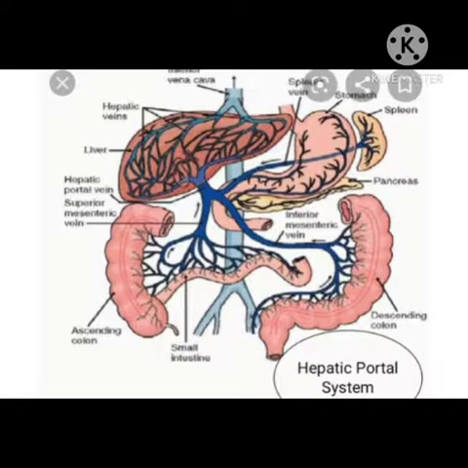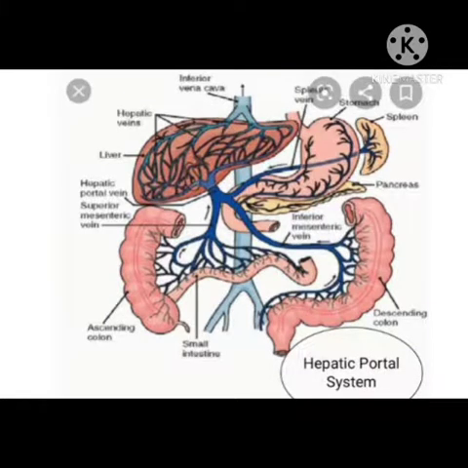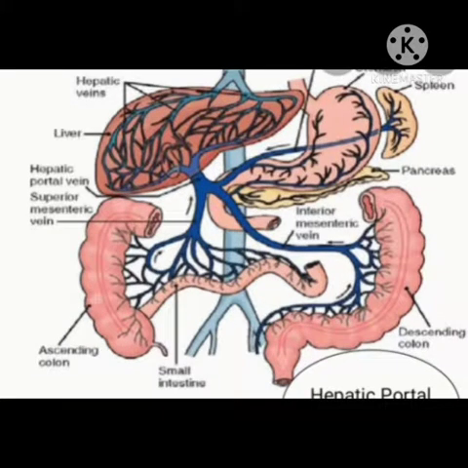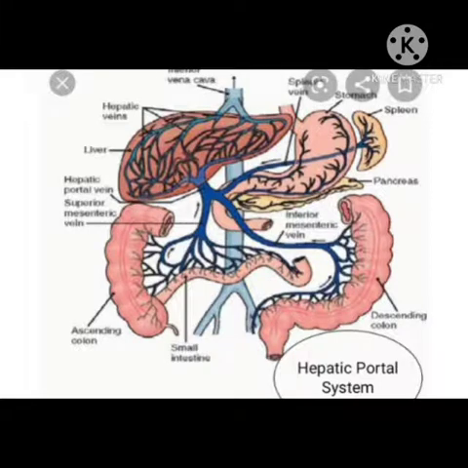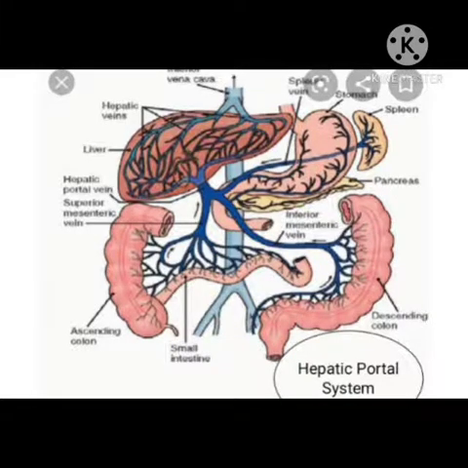What they do, actually, all of them, such as the gastric vein coming from the stomach, the superior mesenteric vein coming from the small intestine, and the inferior mesenteric vein from the large intestine, join together. And what do they form? They form a single large vein, and that is called the hepatic portal vein.